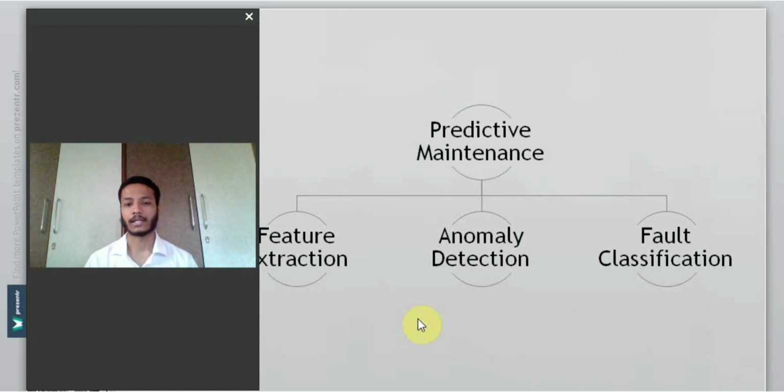Talking exactly about feature extraction, the data recorded in the form of vibrations is converted into the time domain, and then we need to perform the feature selection part.